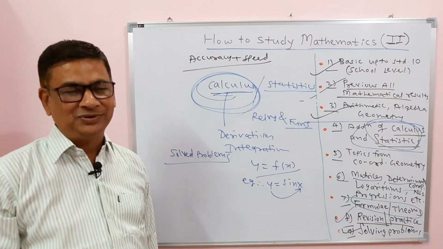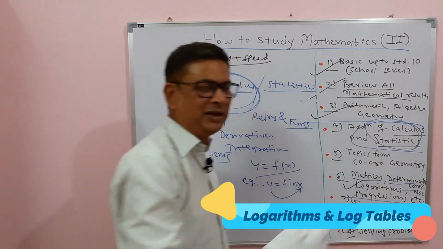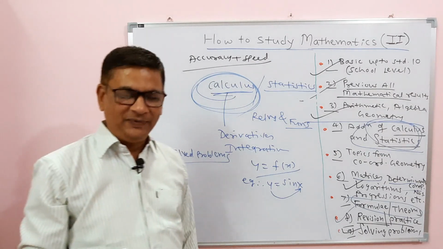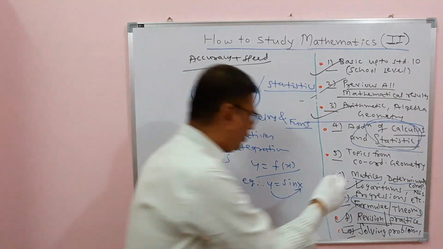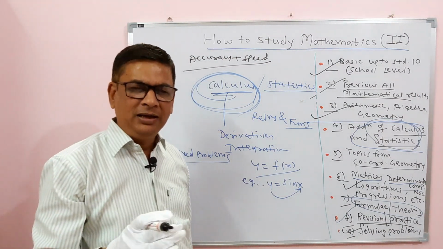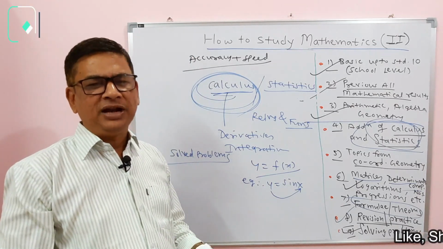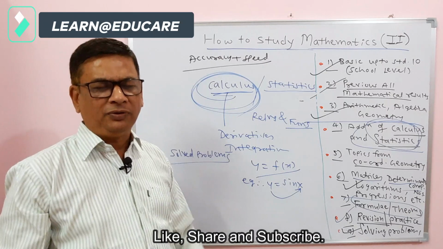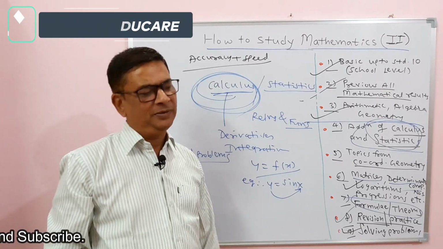For solving numerical problems, you should know how to use the log table. Logarithm is very important in mathematics, and you search where you get that lesson in the syllabus, in 11th, 12th or up to 10th standard. And then it is necessary to know, when you use all these results, for example from coordinate geometry, from lower standard you already know the distance formula, section formula, centroid formula, then the equation of a line in various forms. There are new topics also added after 10th standard, and that increases your knowledge. So keep practicing, read formulae every day, and keep your notes up to date. That's required to improve your mathematics. Okay, thanks.